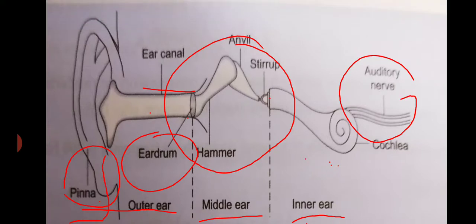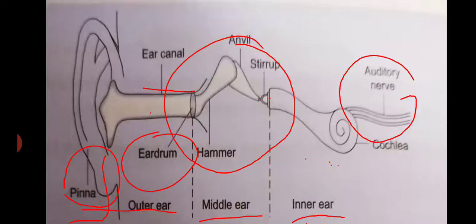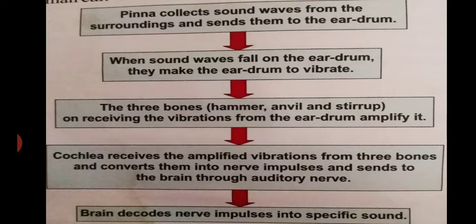We can understand the working of the ear with the help of this flow chart. The pinna collects sound waves from the surroundings and sends them to the eardrum, and when sound waves fall on the eardrum, they make the eardrum vibrate. The three bones, hammer, anvil and stirrup, which are present in the middle ear, on receiving the vibration from the eardrum, amplify it, and the cochlea receives the amplified vibration from the three bones and converts it into nerve impulses and sends them to the brain through the auditory nerve. The brain decodes the nerve impulses into specific sound.